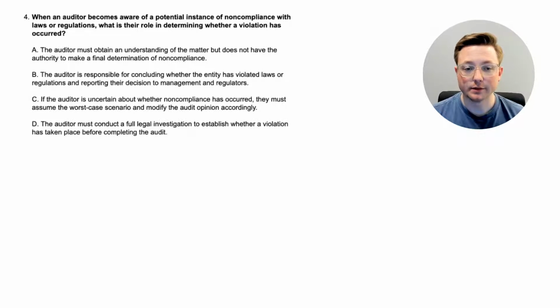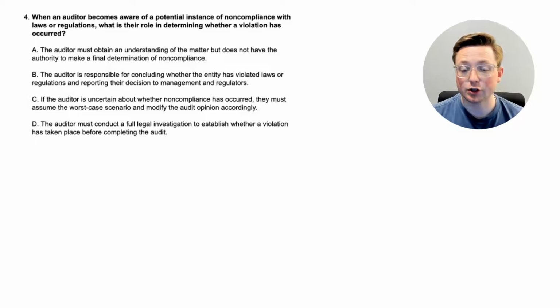All right, here we are at question 4. When an auditor becomes aware of a potential instance of noncompliance with laws or regulations, what is their role in determining whether a violation has occurred? Now let's talk about the options. Option A, the auditor must obtain an understanding of the matter, but does not have the authority to make a final determination of noncompliance.